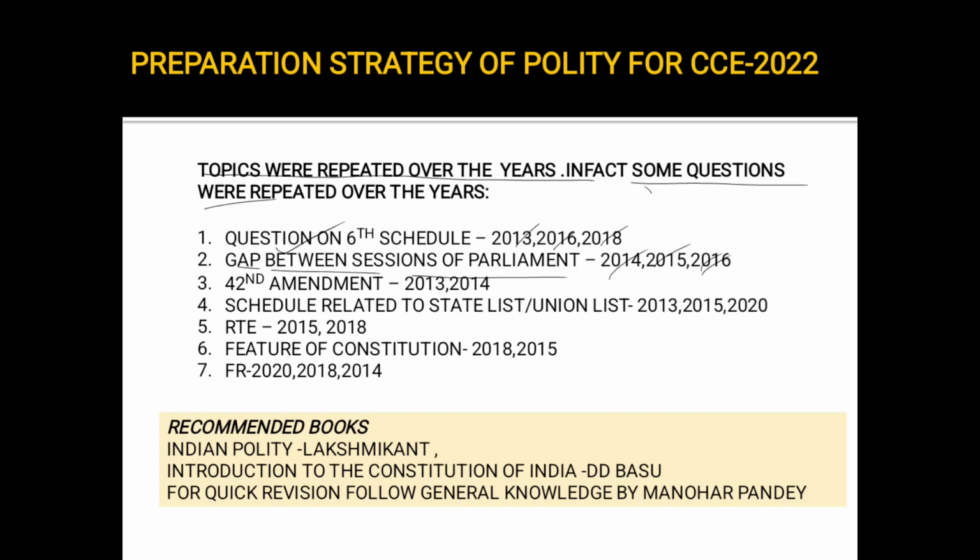There were two questions on the 42nd amendment itself, one in 2013, one in 2014. This question, schedule related to state list, union list, it was asked 3 times, the same question, exactly the same, right? Right to education, it was repeated in 2015 and 18. Question related to features of the constitution, it was repeated in 2 years, 2015 and 18. Fundamental right related question, it was asked in 2020, 2018 and 2014.